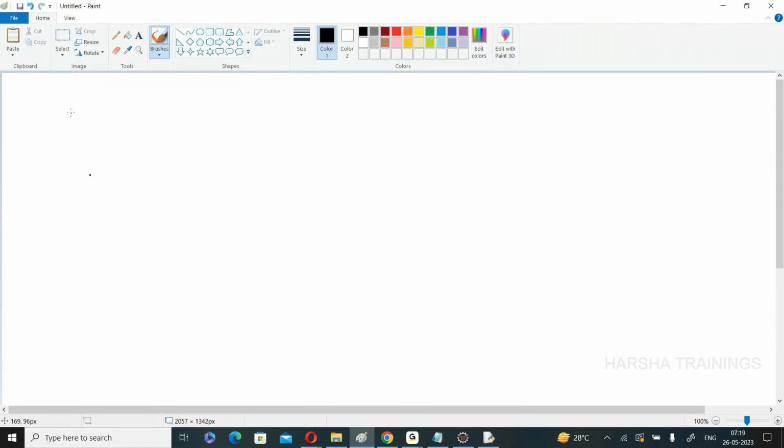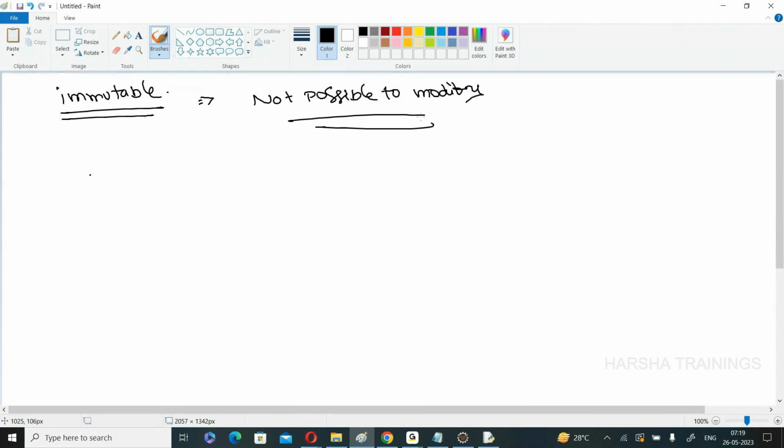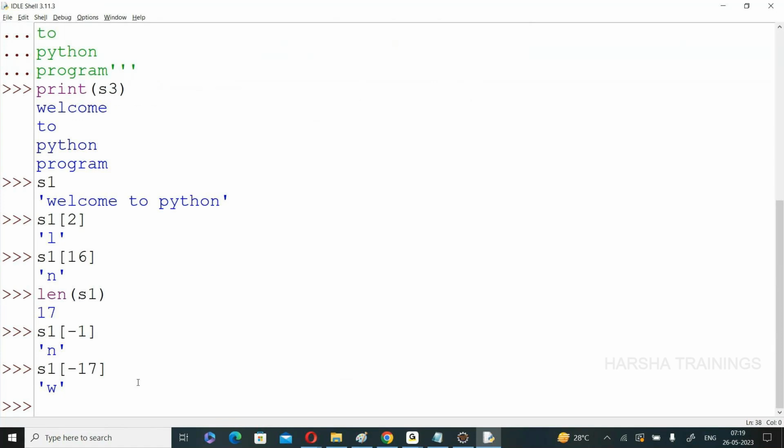Now, the main important point is string is immutable. Remember the point. What is meant by immutable? Once we create a string, it is not possible to modify. Anyway, I will give you one example; we will discuss in detail later.